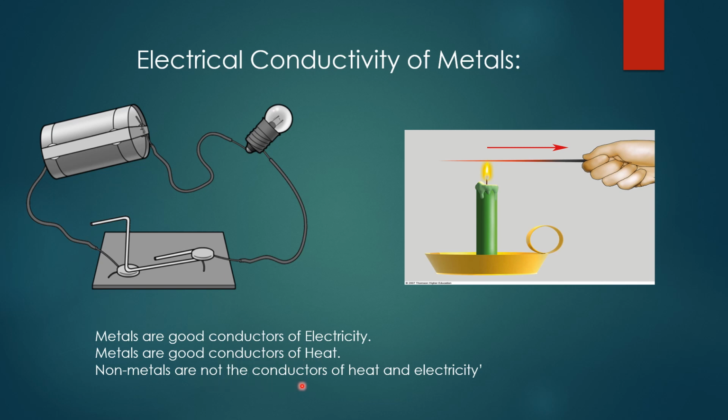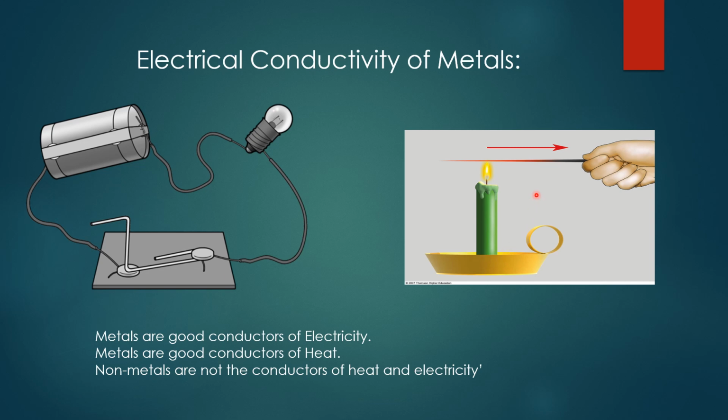Non-metals are not conductors of heat and electricity. What do you mean by electrical conductivity of metals? It is the property of the metals to allow the current to pass through them. So metals are good conductors of electricity. At the same time, metals conduct heat also. That's why we use vessels made of metals like copper and aluminum for cooking.